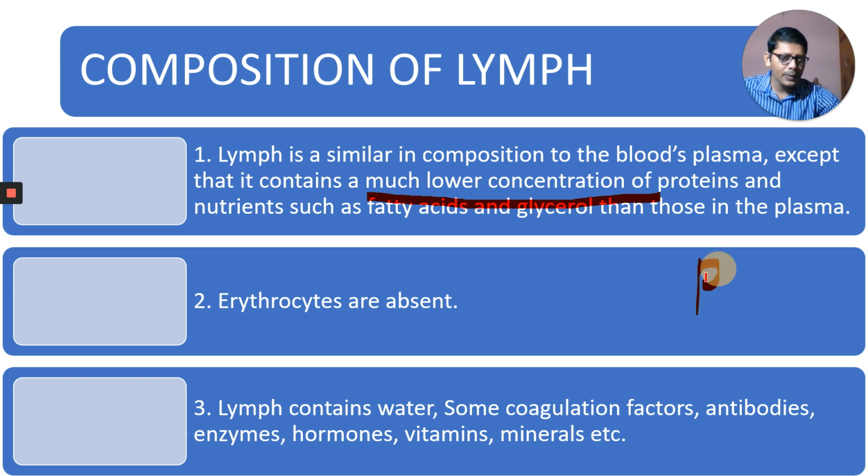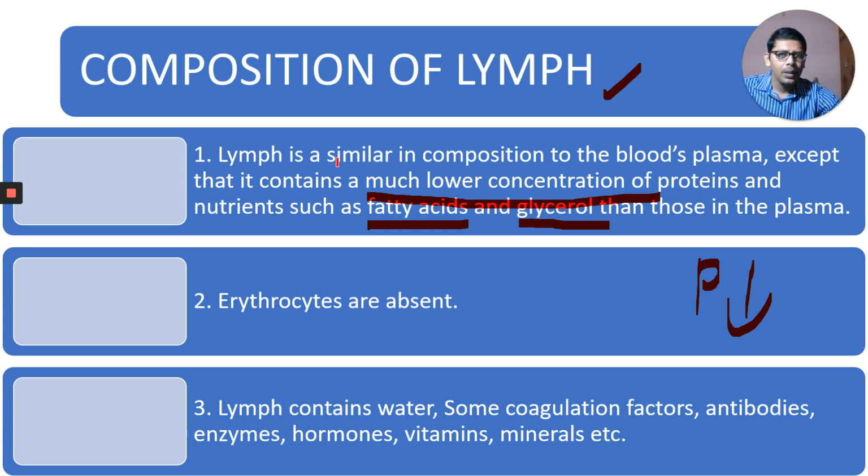Protein concentration is lower in the lymph plasma, but blood plasma has more protein. Albumins, globulins, fibrinogen, prothrombin, these all are present. And nutrients such as fatty acids and glycerol are more here, because fats and glycerols are absorbed into the lymph, not into the blood.